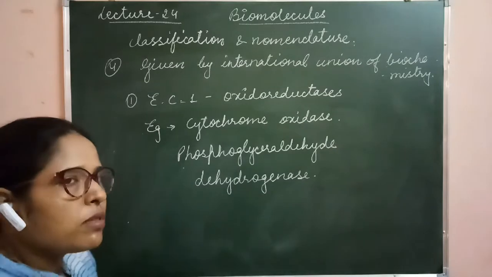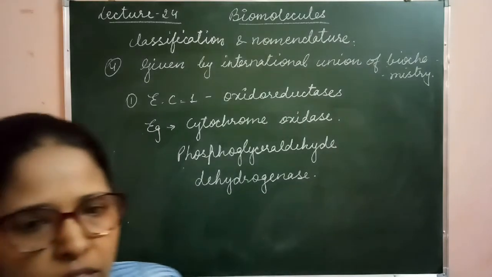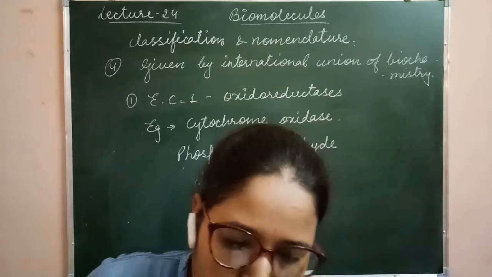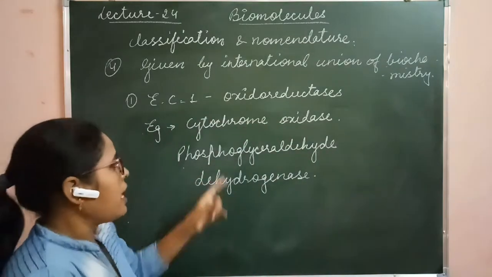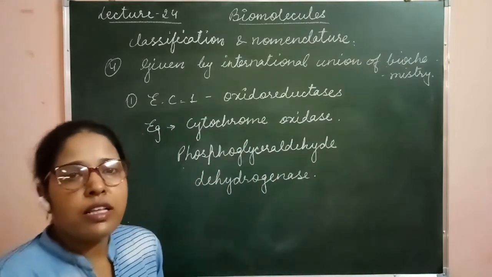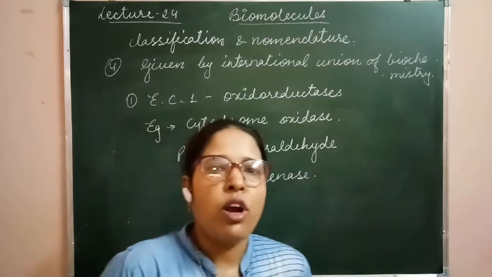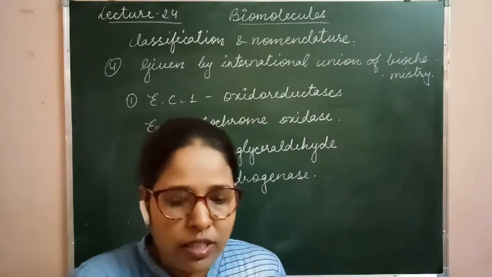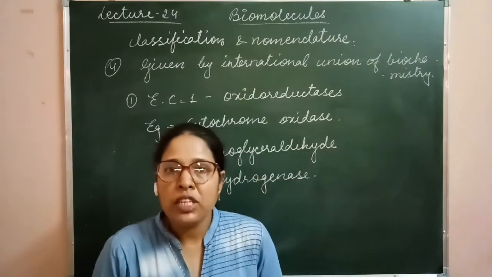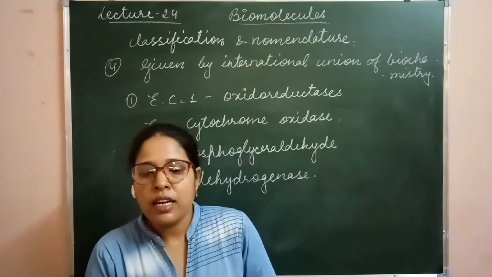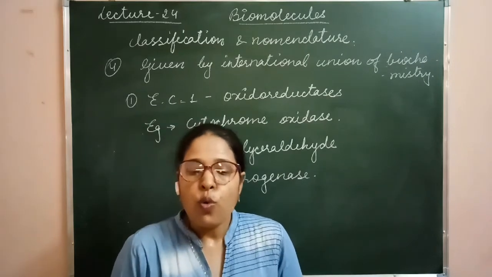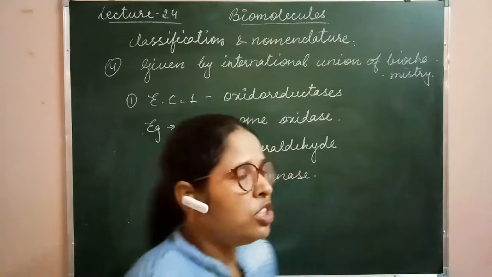Here one substance is going to oxidize, and the other one is going to reduce. Clear? This is a very important enzyme which plays an important role in the process of glycolysis, where 3-PGAL is converted into 1,3-DiPGA.